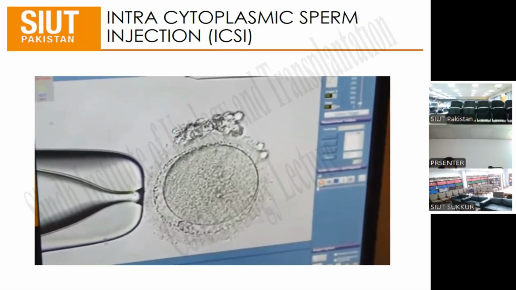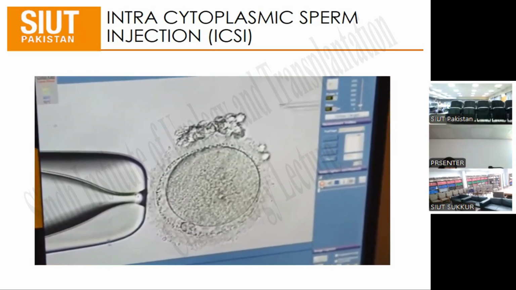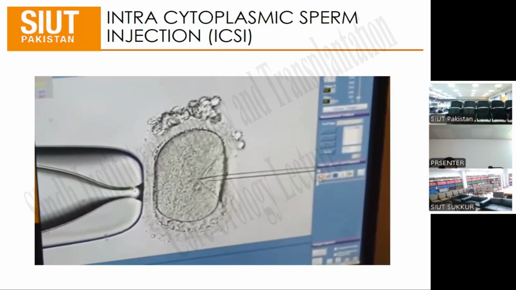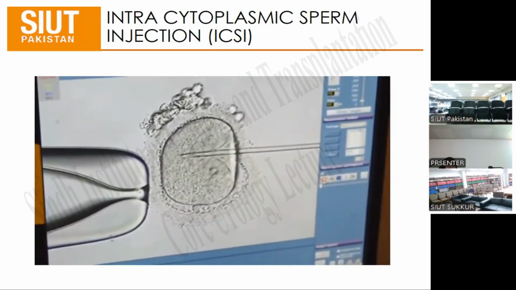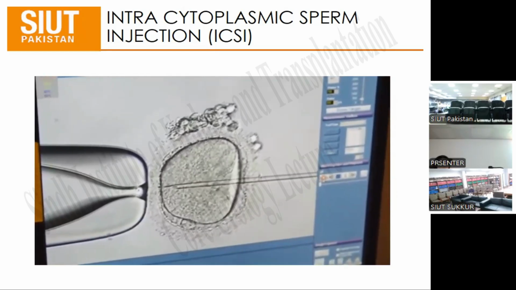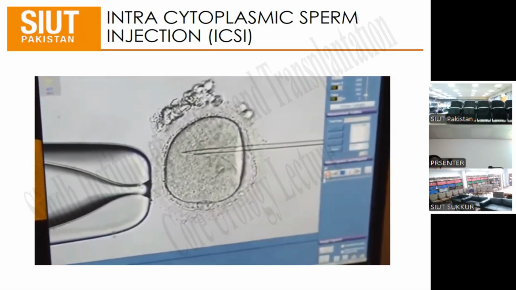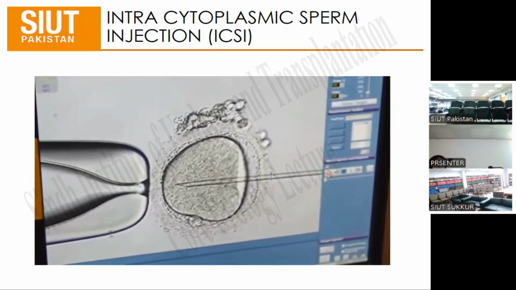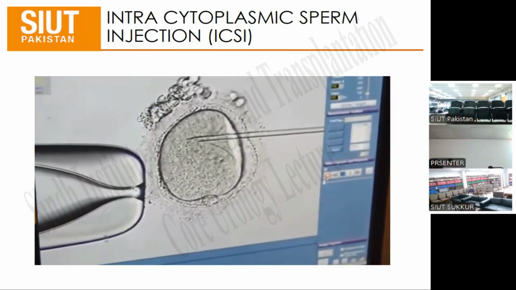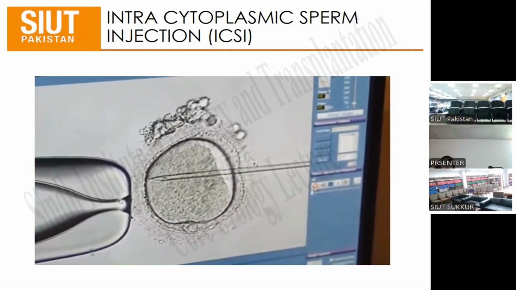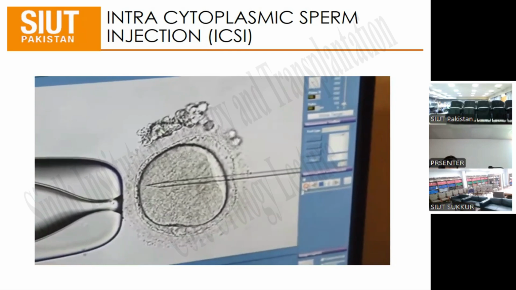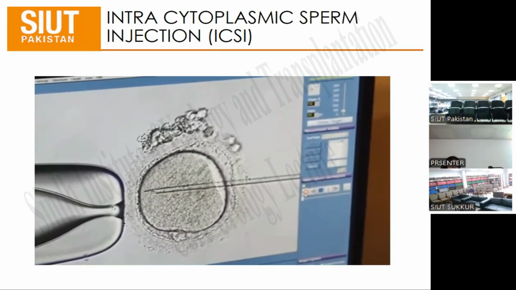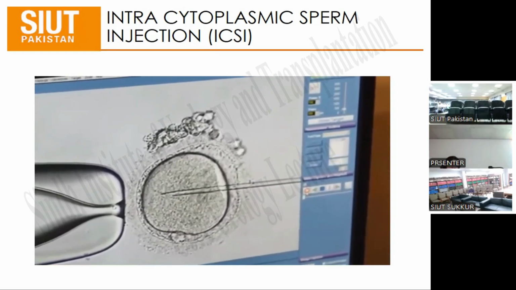So now what Donna's doing is bringing that sperm down to the very tip of the injection pipette. The idea of doing that is that we want to have no extra PVP injected into the egg. Also, here at RMA of New York, we use a very gentle way of breaking the oolemma, which is the membrane of the egg, which is what Donna's doing there with the circular motion. So we don't actually break it by sucking in the ooplasm, which is the standard method.